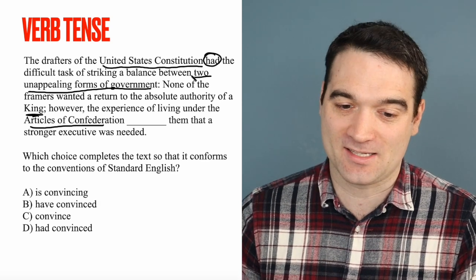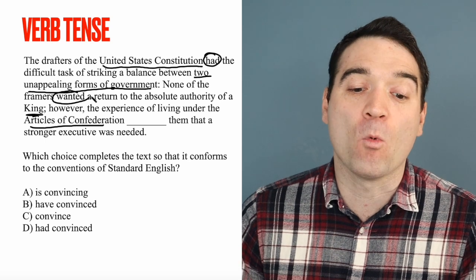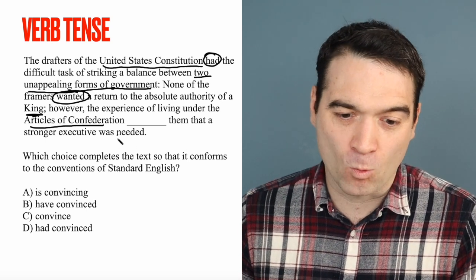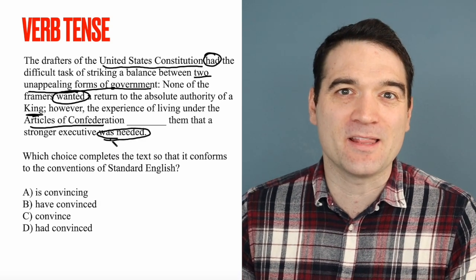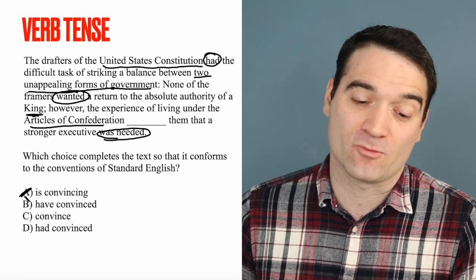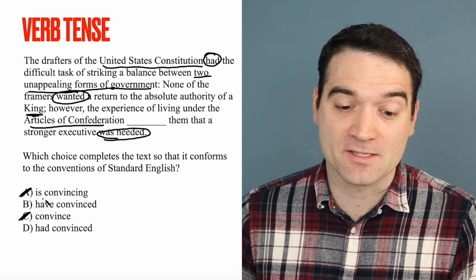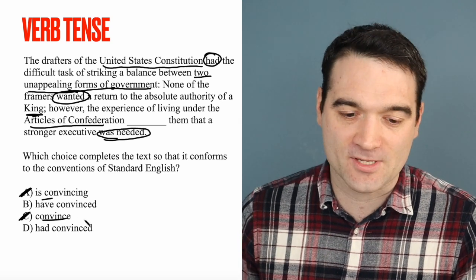But look at the other verbs in this sentence, right? They had, past tense, the difficult task of striking a balance. None of them wanted, past tense, a return to the absolute authority. Was needed, right? So all the other verbs are in the past. So clearly we're talking about something that took place in the past tense. And that gets rid of answer option A right then and there. So that's nice. And C as well, right? Is convincing and convince are both present. So we can get those out.